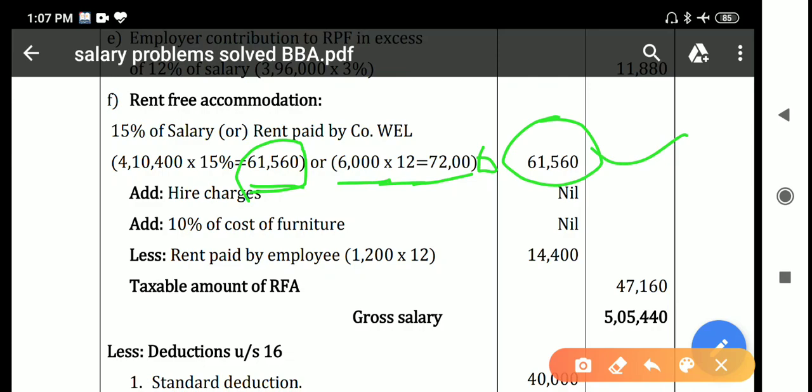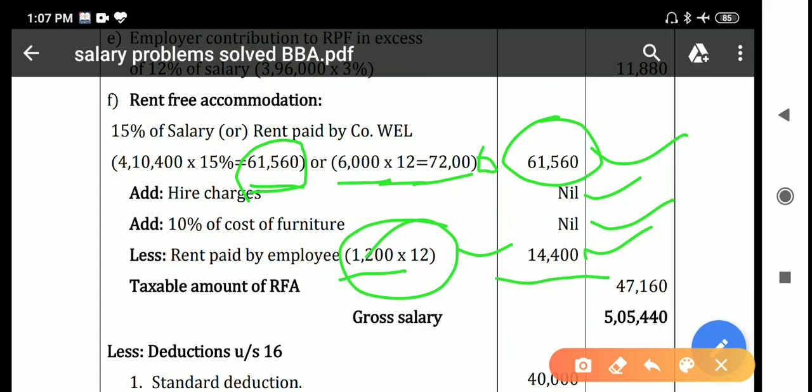And add higher charges. Higher charges is taken as nil because no higher charges is given in the question. Again, 10% of cost of furniture. No furniture is provided, so nil, because it is an unfurnished house. And less rent paid by employee. Rent paid by employee is 1,200 per month for 12 months, so that will be 14,400. If you deduct this 14,400 from 61,560, you'll get 47,160 rupees as taxable RFA.